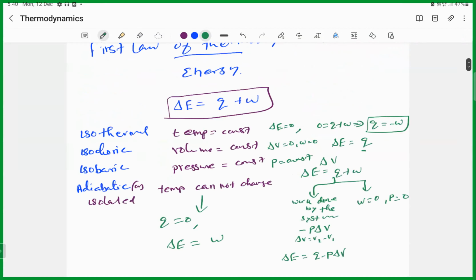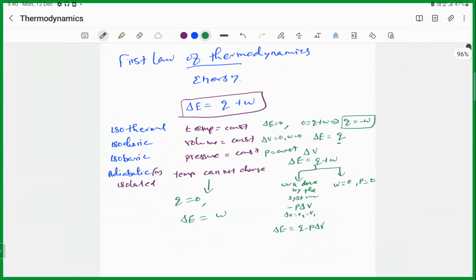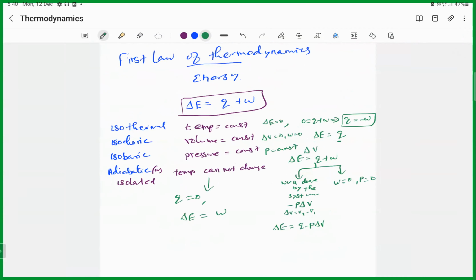So the first law of thermodynamics tells that energy can neither be created nor destroyed, but one form of energy can be transformed into another form of energy. So it is concerned only with energy. The mathematical form of the first law of thermodynamics is that the internal energy is equal to the heat content and the work done on the system.